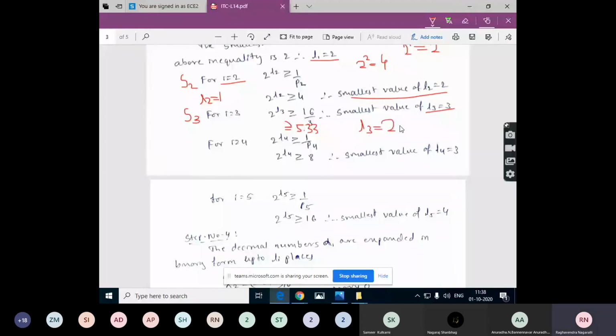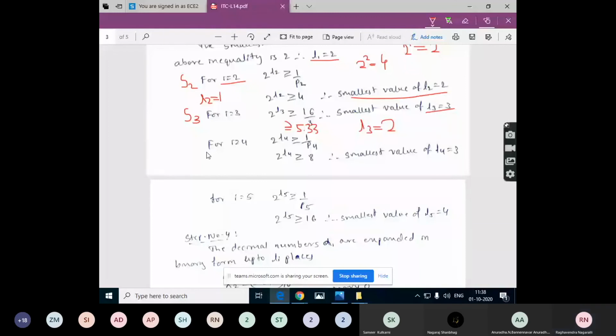If we substitute L3 is equal to 2, then will this satisfy? For 2 raised to 2, it is 4. This will not satisfy this condition. So 2 raised to 3.